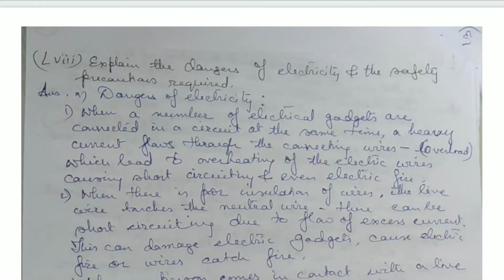Today I'm going to continue with the discussion of this electricity chapter question answer series according to ICSE syllabus class 8. Okay. So explain the dangers of electricity and the safety precautions required.